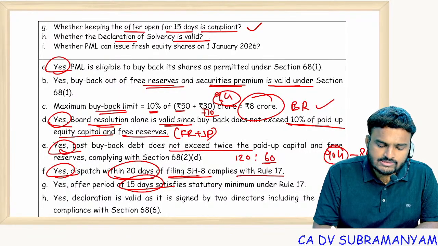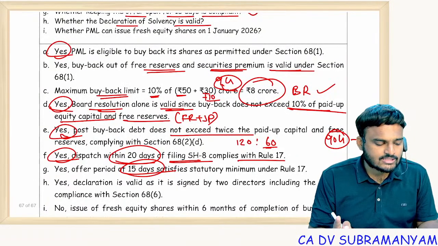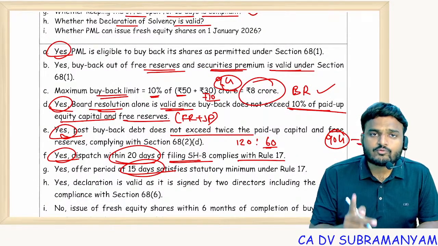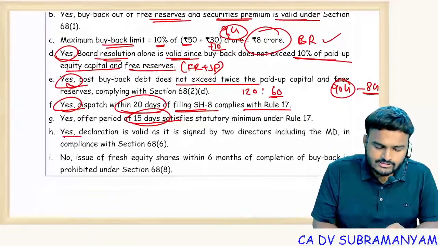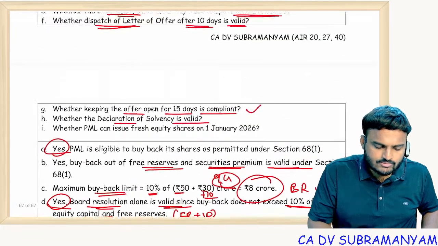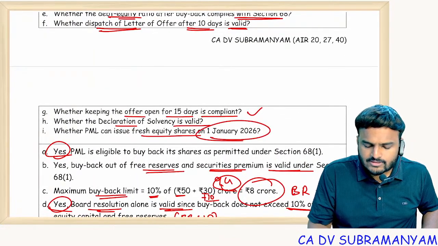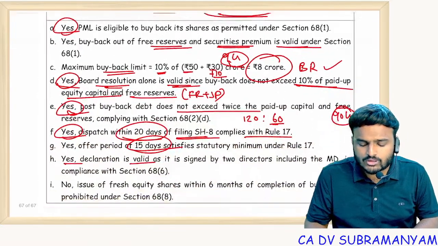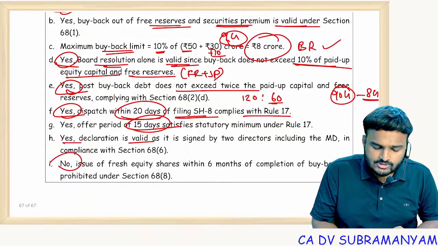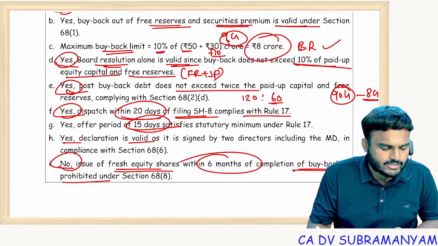Declaration of solvency valid? Declaration of solvency will be valid if it is signed by two directors. Out of two, one must be the managing director. So yes, the declaration is valid as it is signed by two directors. Next one, whether PML can issue fresh equity shares on 1st January 2026? No, you need to check the cooling period of 6 months. So issue of fresh equity shares within 6 months of completion of buyback is prohibited.